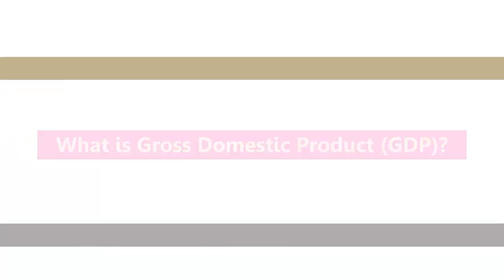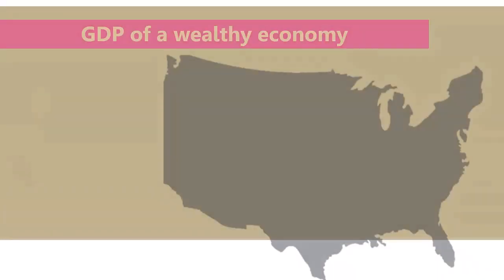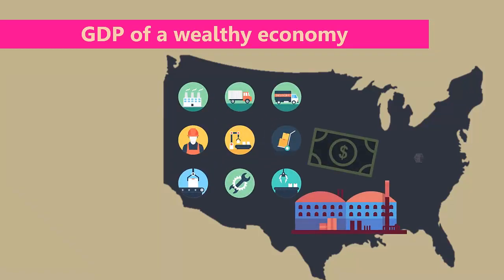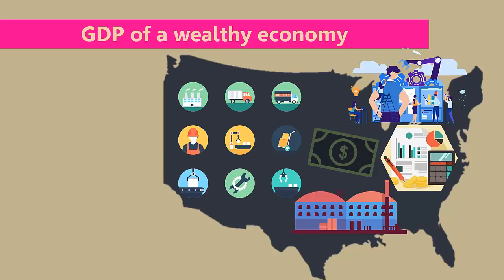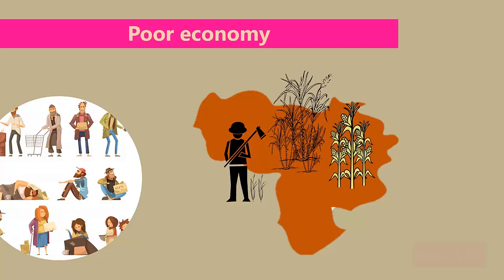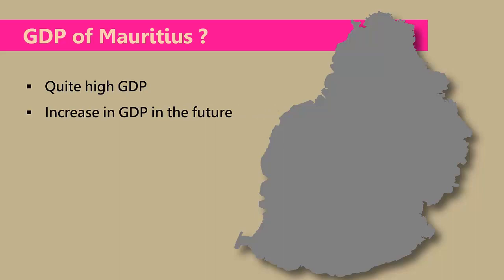What is gross domestic product? GDP is the total value of goods and services produced in an economy in a year. Try to think about the GDP of a wealthy economy. Yes, certainly a wealthy economy produces a lot of items and therefore has a large GDP. However, a poor economy produces only few items and has a small GDP. What about the GDP of Mauritius? Our GDP is quite high, but further developments in various fields will increase our GDP in the future.